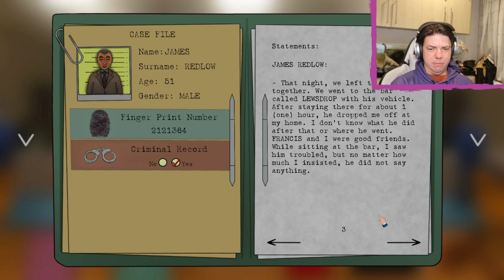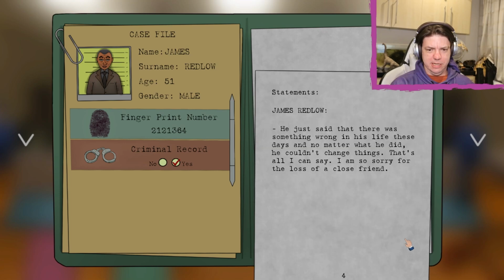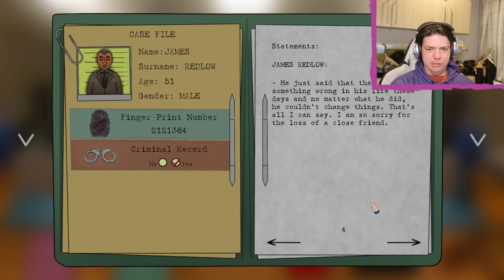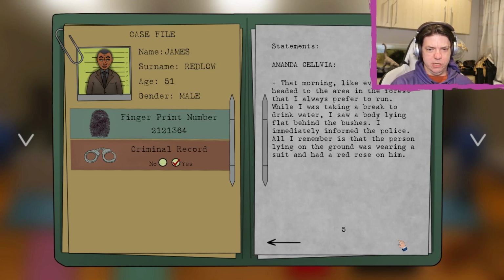That night we left the company together. We went to the bar called Lose Drop with his vehicle. After 1 hour, he dropped me off at home. I don't know what he did after that or where he went. Francis and I were good friends. While sitting at the bar, I saw him troubled, but no matter how much I insisted, he did not say anything. He just said that there was something wrong in his life these days, and no matter what he did, he couldn't change things. That's all I can say. I'm so sorry for the loss of a close friend.